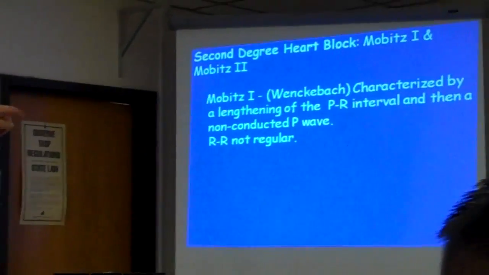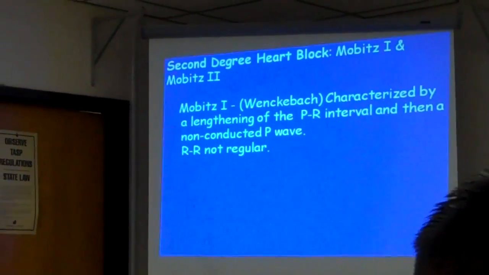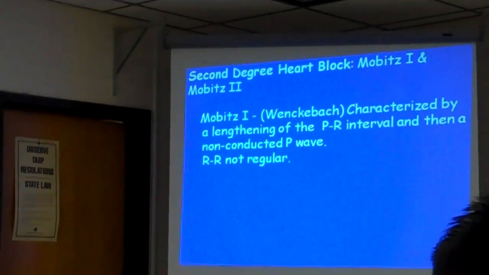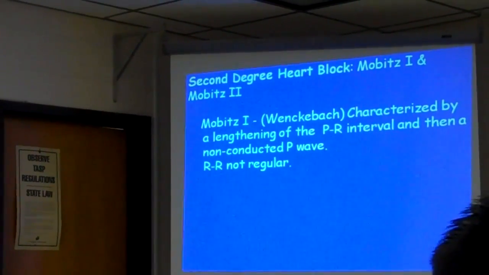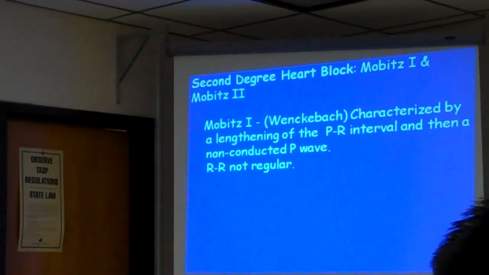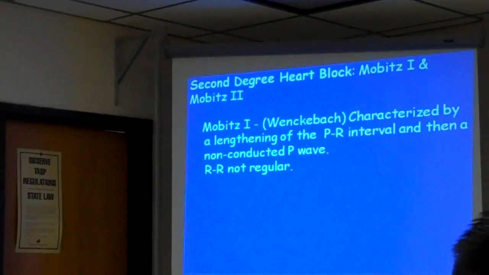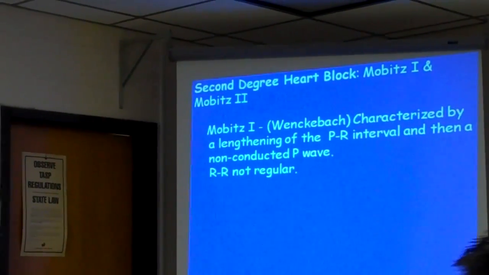Okay. And that's what I say: in Wenckebach, lengthening of the PR interval, and R to R not regular. All right, what is R? QRS. The R to R. What does QRS emphasize? Those are questions I'll ask you. What does QRS indicate? It indicates ventricular contraction. Contraction of the ventricles.